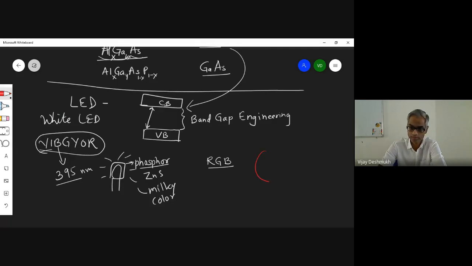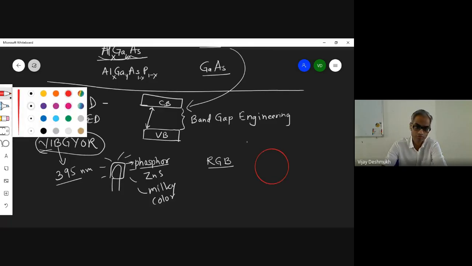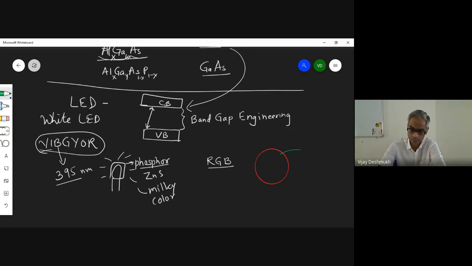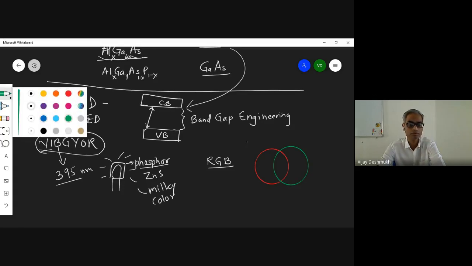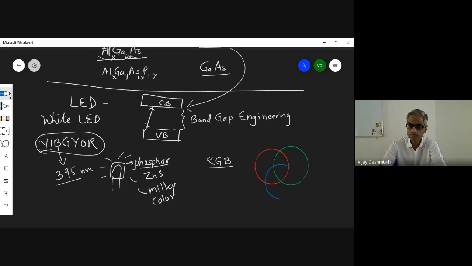So the red, and then we have the green here, and then RGB blue. Have you seen this type of diagram?